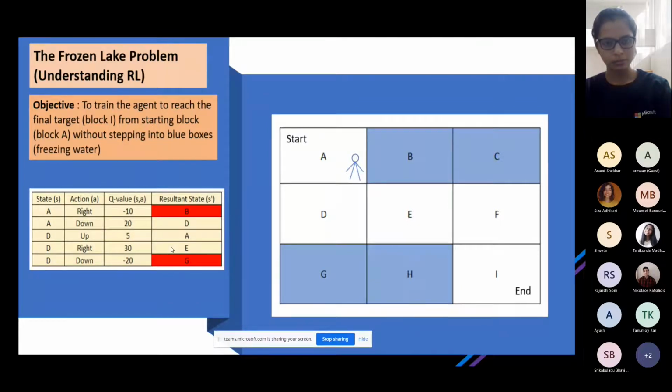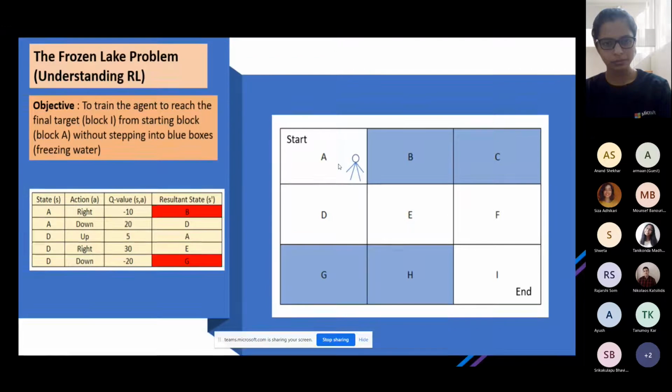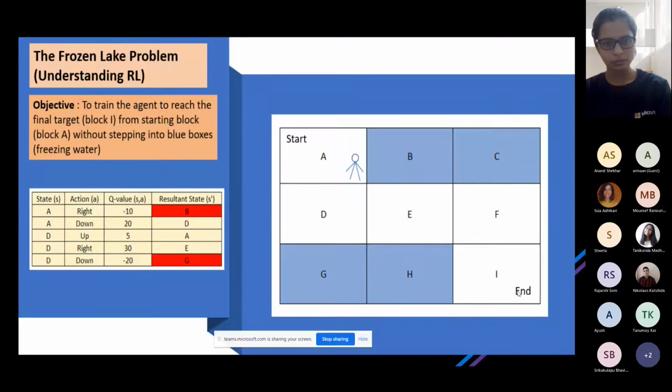So the problem statement here is we have to train this small fellow to go from the starting point to the ending point, and it cannot step into the blocks which are blue. It's like a frozen lake, but some parts are not frozen and there is water, and we don't want to step on the water. And it can take one step at a time.